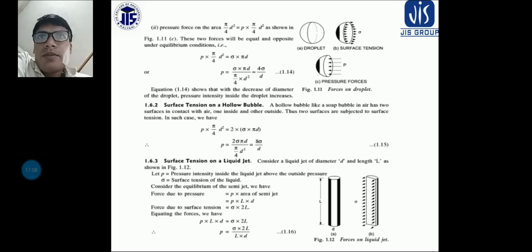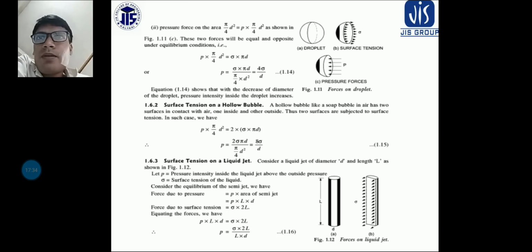Some tensile force is acting on the surface of the liquid, it may be between two immiscible liquids, and the surface of the liquid is behaving like a membrane under tension. Okay, so this is all about surface tension. I hope it is clear.